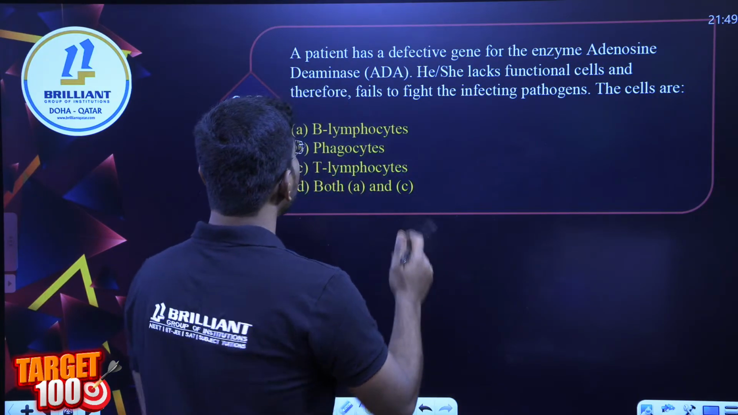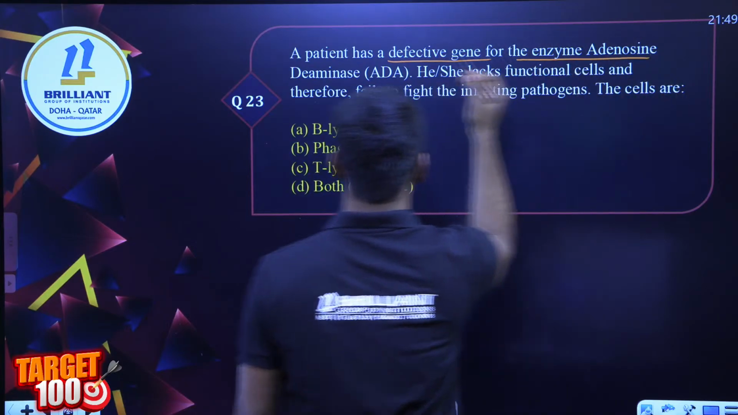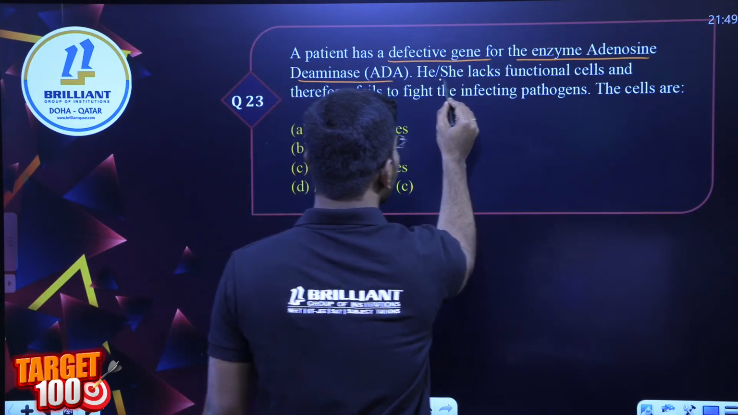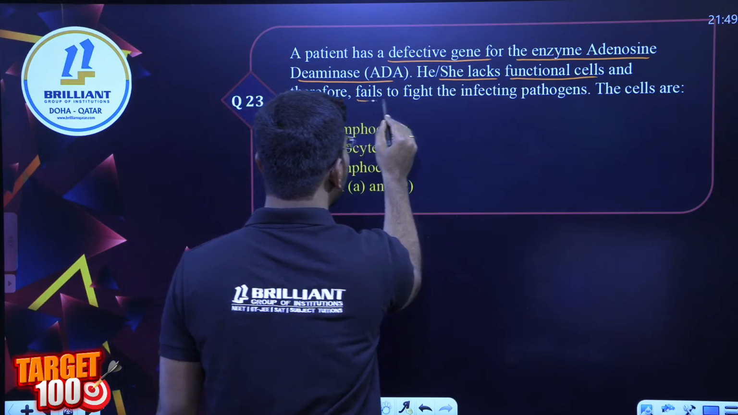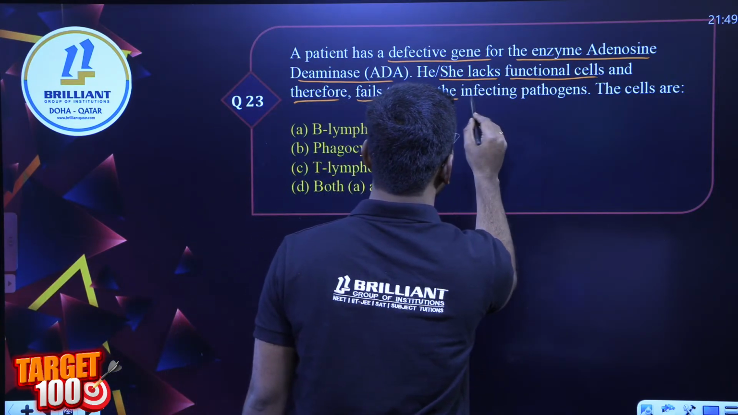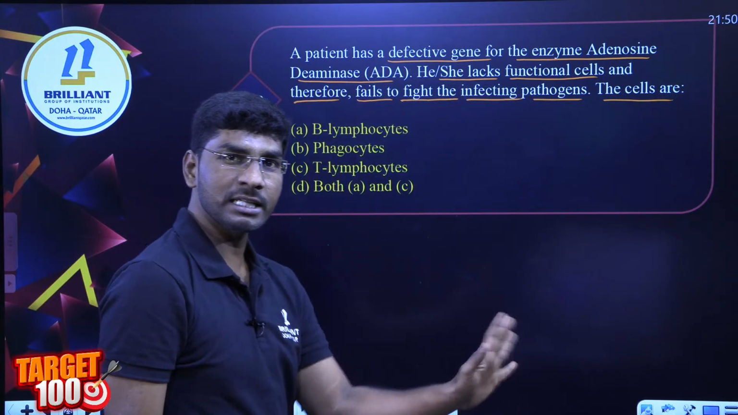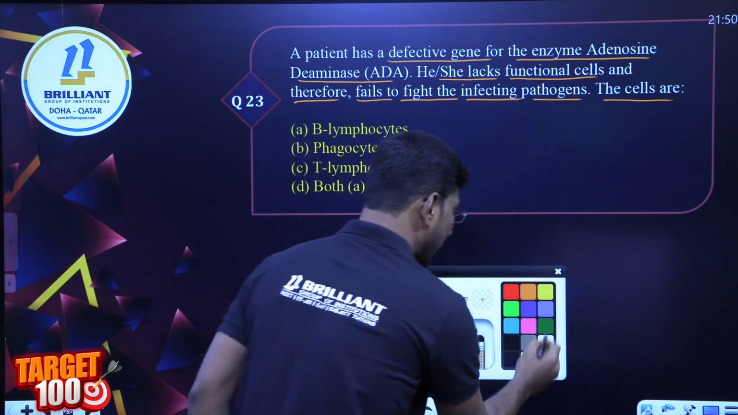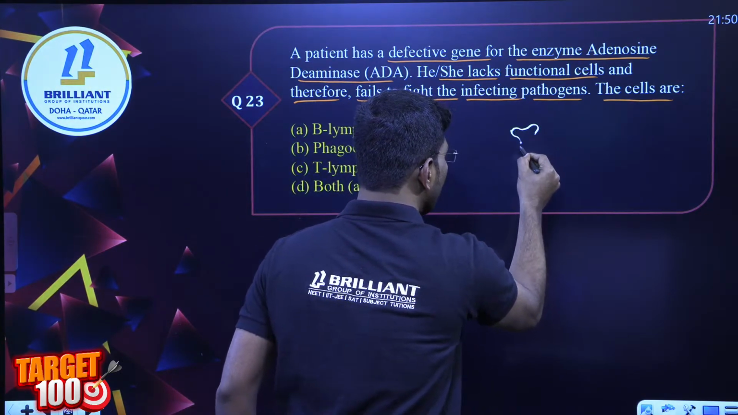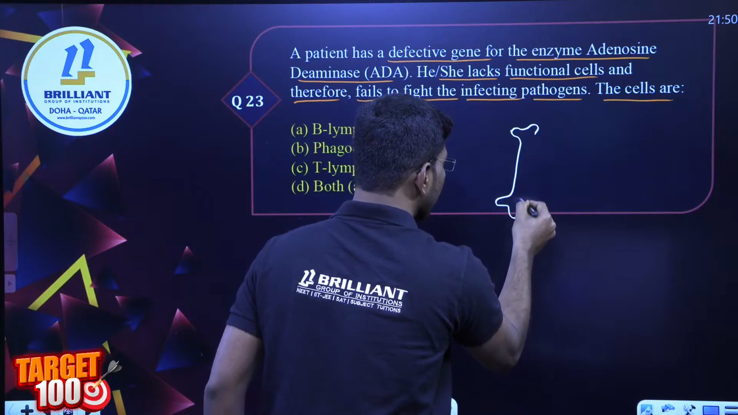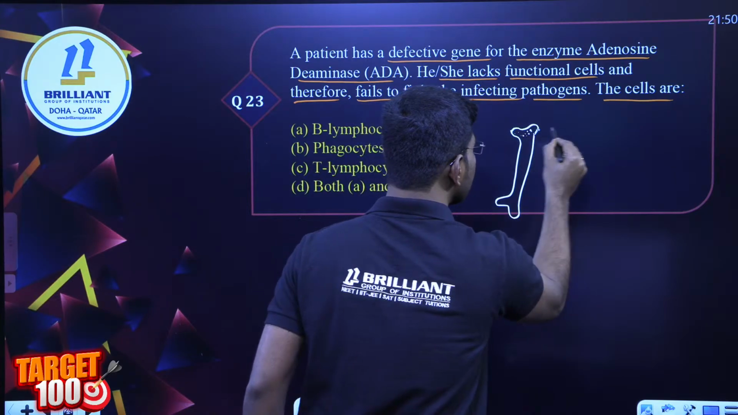23rd one. Any one of you? A patient has a defective gene for the enzyme adenosine deaminase. He lacks functional cells of, and therefore fails to fight the infection by pathogens. I told you about the cells in the last class. One more time, look here. This is bone marrow. All of you look here. In this bone marrow there are specific stem cells.